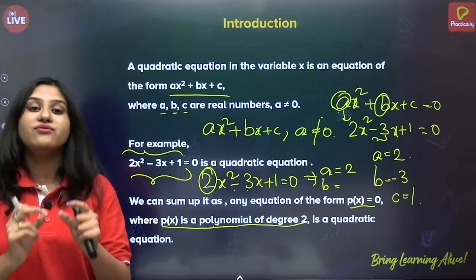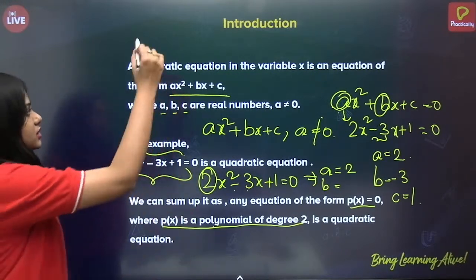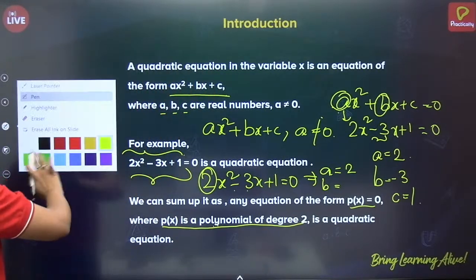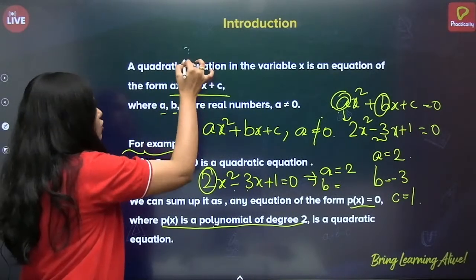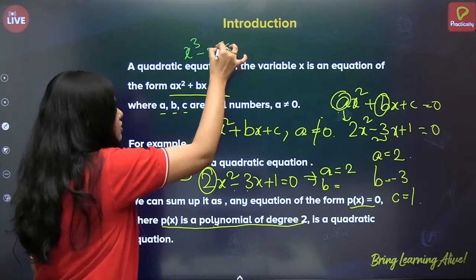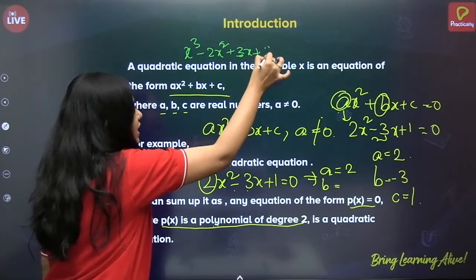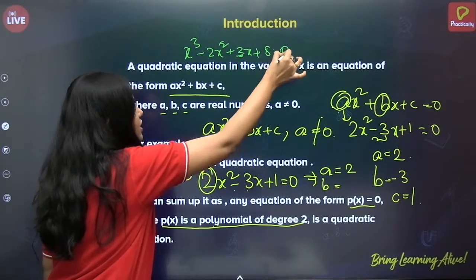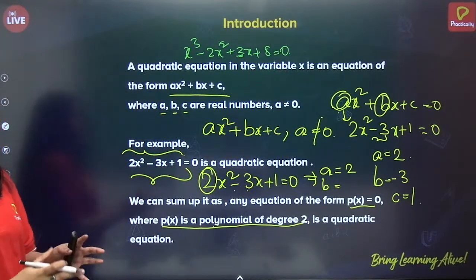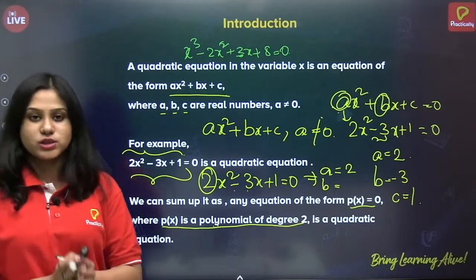Then only we can call it a quadratic equation. Now, let me write another example: x cube minus 2x square plus 3x plus 8 equals 0.